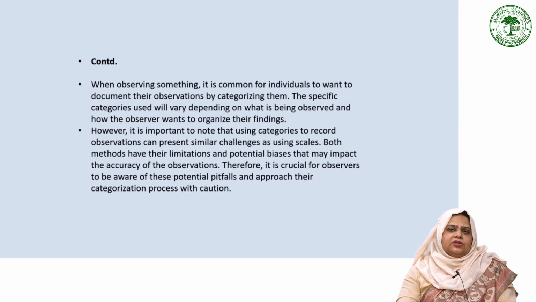Some observers also often find it helpful to categorize what they see. So, they use categories for recording of the observations. The specific categories used can vary depending on the situation and the observer's preferred method of organization. These categories may include descriptors such as passive or active, introvert or extrovert, always, sometimes or never, or strongly agree, agree, uncertain, disagree, or strongly disagree.